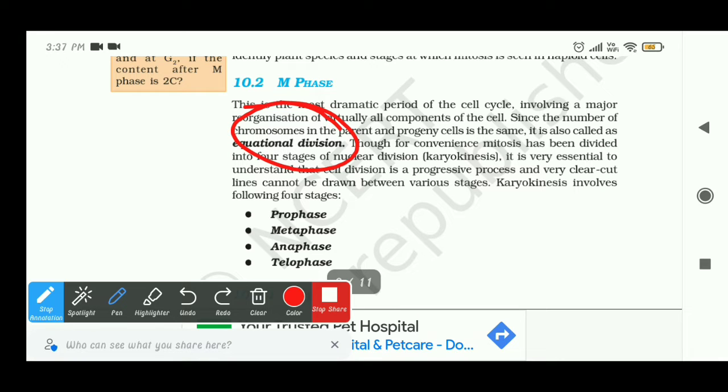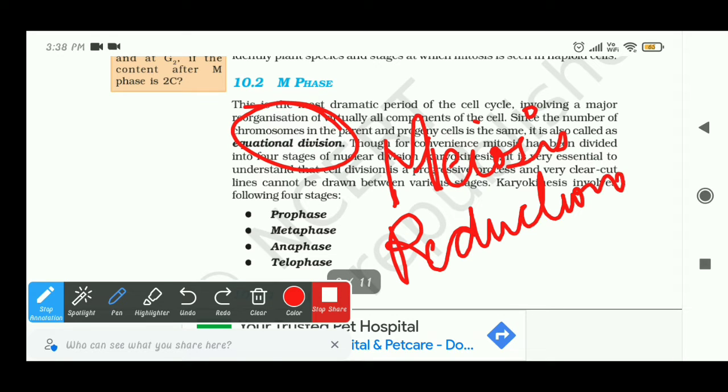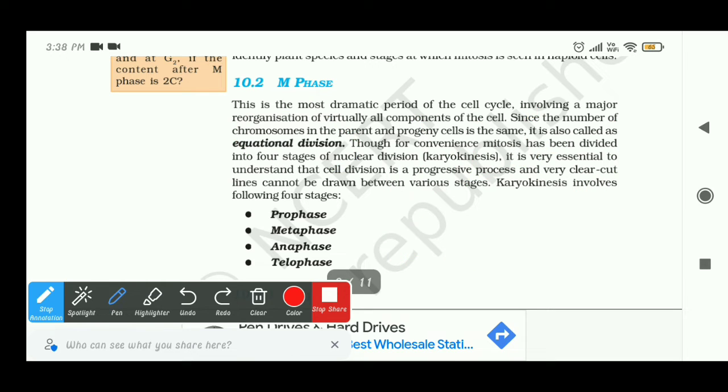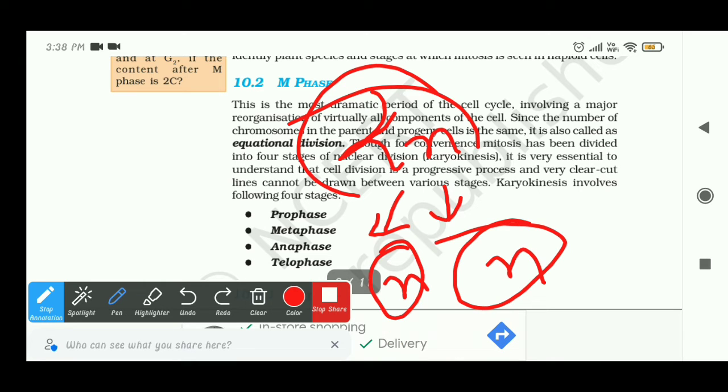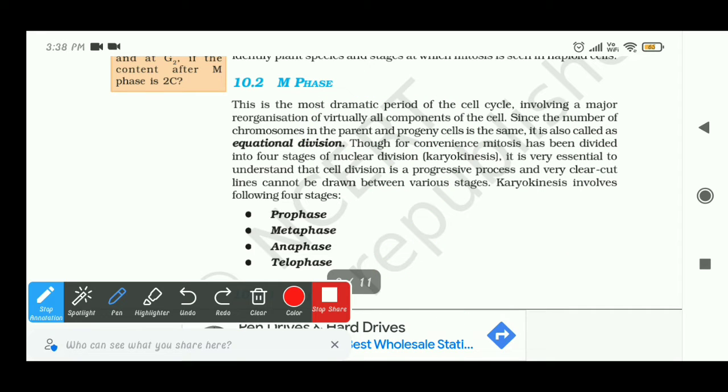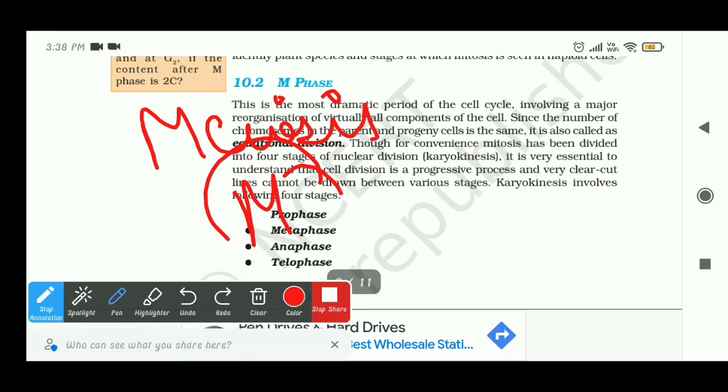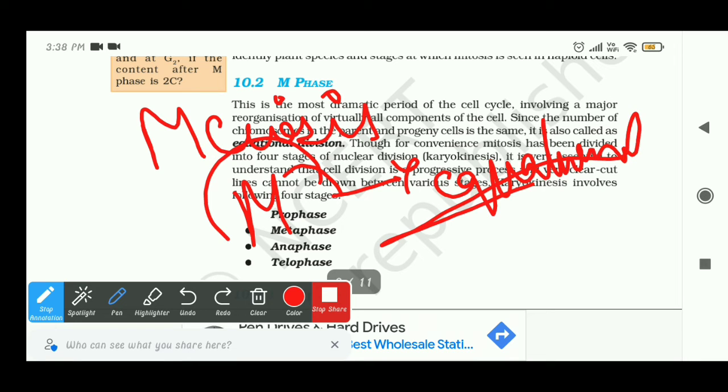But if we are talking about meiosis, then it is a reductional division. Why is it reductional? From the name it is very clear. In meiosis, when the parent's chromosome number is 2n, the offspring will get n and n. So there is a reduction in chromosome number. That's why we call meiosis the reductional division and mitosis, the M phase, the equational division. This was very important.